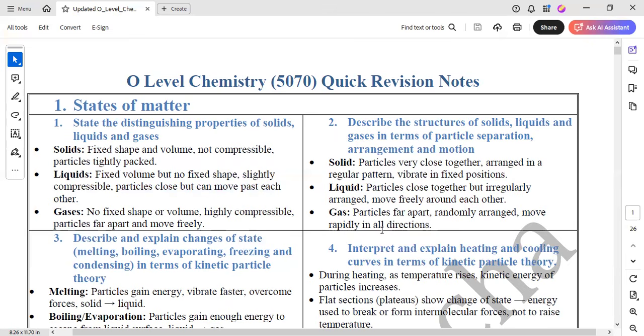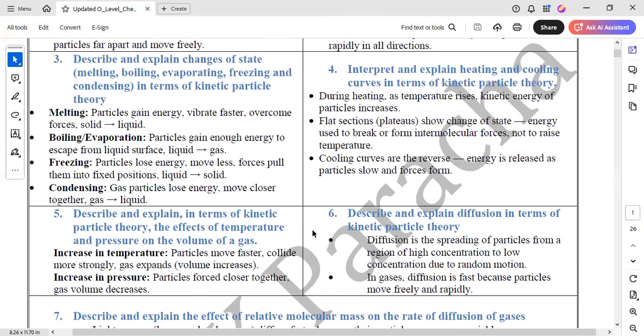So the next thing is to describe and explain the changes of state: melting, boiling, evaporating, freezing, and condensing, in terms of kinetic particle theory. So you have to study kinetic particle theory, which you have studied already. According to kinetic particle theory, melting happens when particles gain kinetic energy. Kinetic particle theory relates the kinetic energy of the particles with temperature. As the temperature increases, the kinetic energy of the particles increases.